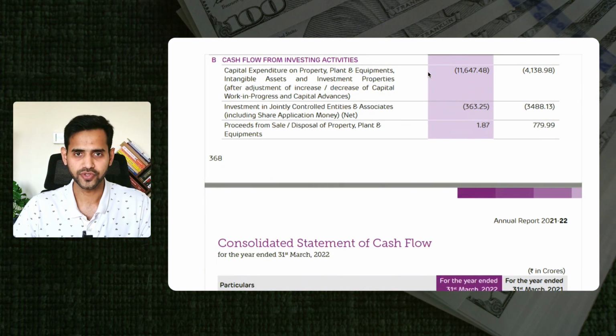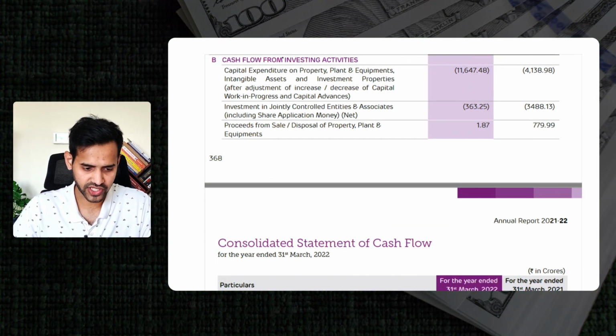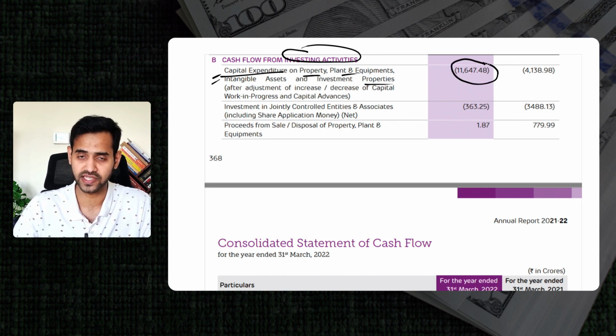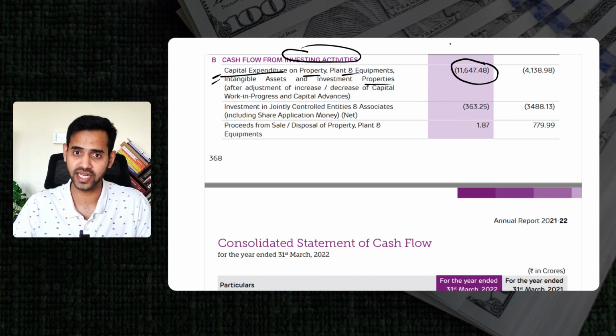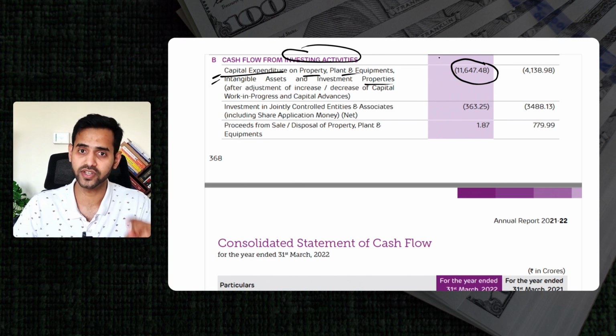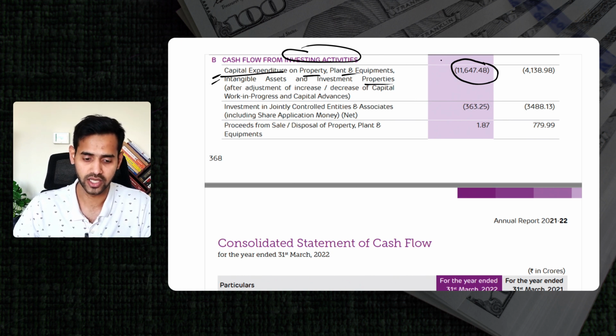Yeah. So if you see this over here, which is cash flow from investing for Adani Enterprises, it is investing in several capital expenditure activities, new plants, new equipment, some property. So they are investing somewhere around 11,647 crore, which is a good sign. That's why it is shown in negative. That means money is going out from their bank account into that investing activity, which is always a good sign for any company to look after. So they are investing in their own business, which is a good point.